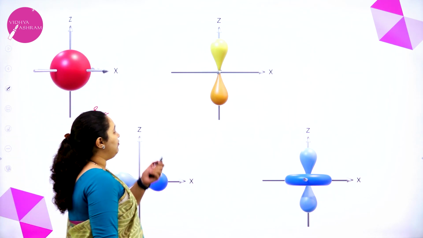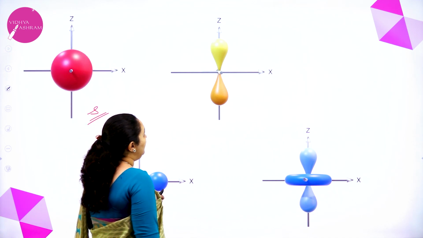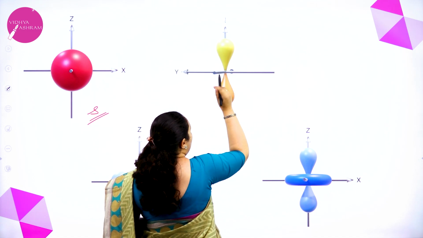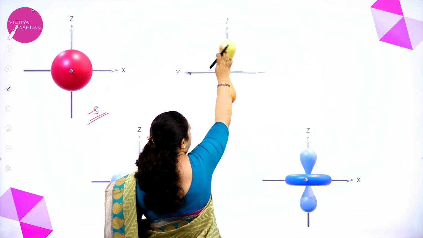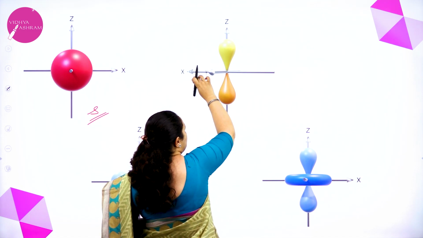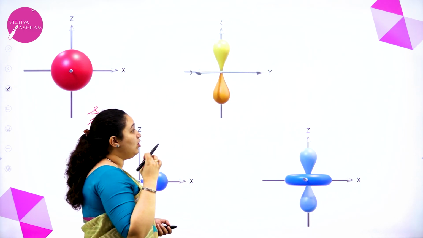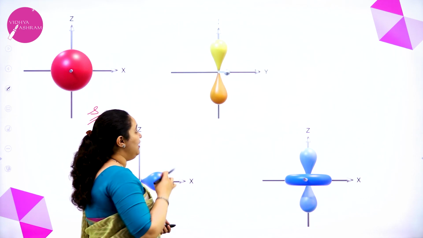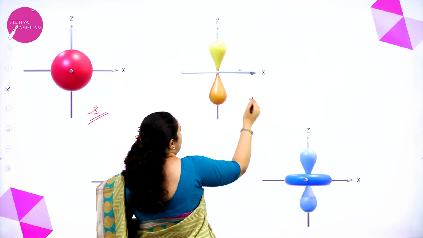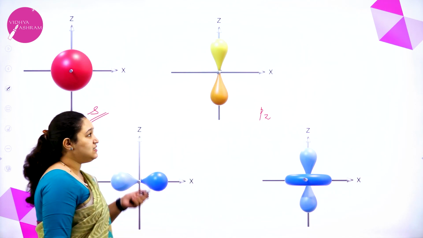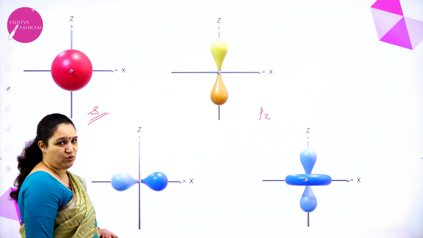If I have to tell about the p orbitals, in p orbitals you can see it's dumbbell shape. You have a dumbbell shape. If it is now this one which is there is pz. So if the dumbbell is present on the x axis, it is called as px. If it is present on the y axis, it's called as py. If it is present on the z axis, this is pz. Okay, this is pz orbital which I have shown you.